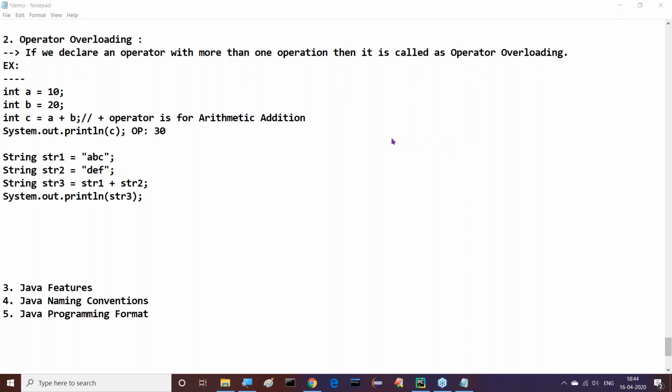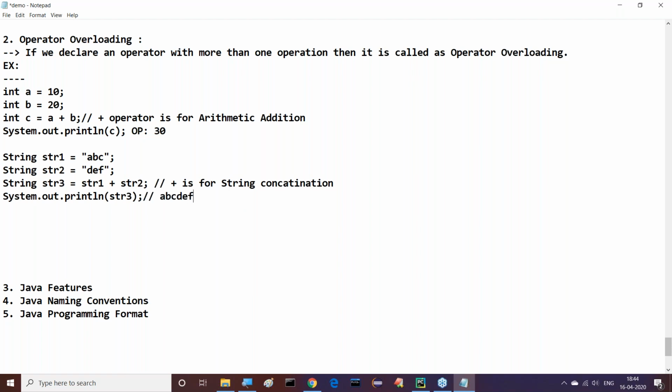After completion of this, the second thing is, right, sir, here the plus operator is for string concatenation. Observe this clearly. Here str1 value is ABC, str2 value is DEF. str1 plus str2 means ABC DEF that we are getting.